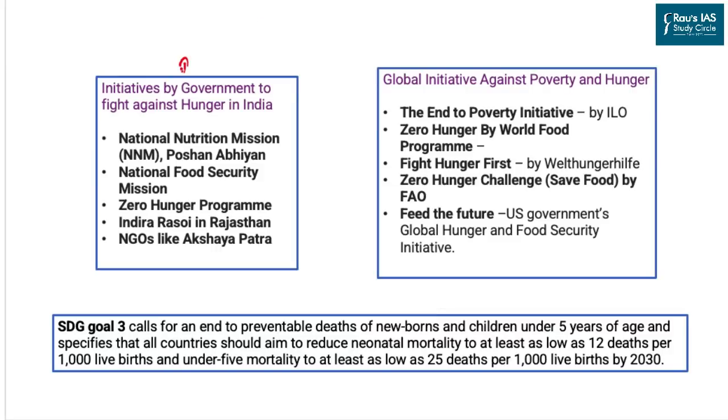Well, we will first of all look into what India has done, and then we will look into what the world is doing. The Indian government has launched a number of initiatives, which include the current program, the Poshan Abhiyan or National Nutrition Mission, and its strategy, where Niti Aayog is also making its effort. We have the National Food Security Mission, where food including cereals and pulses has been promoted and their output and productivity is targeted to be increased. We are also running the Zero Hunger program, where the government is targeting to reduce hunger to zero. That is, no person in this country should go hungry while sleeping.